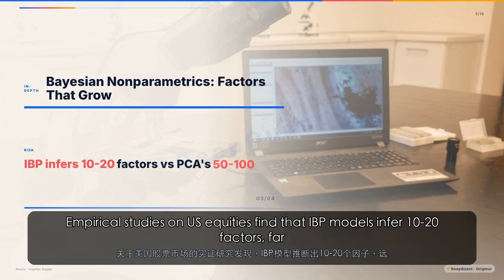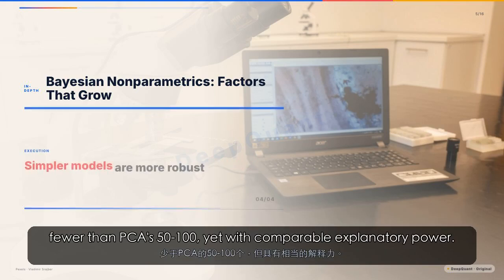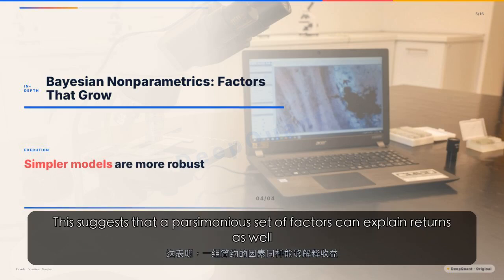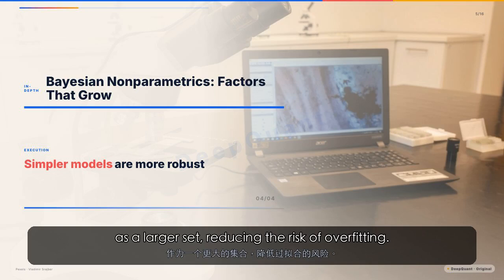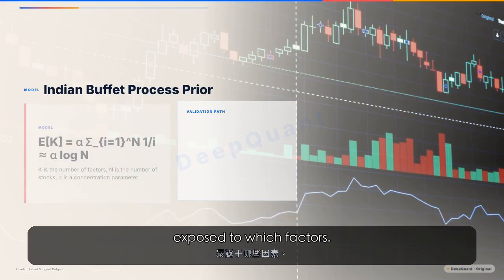Empirical studies on U.S. equities find that IBP models infer 10 to 20 factors, far fewer than PCA's 50 to 100, yet with comparable explanatory power. This suggests that a parsimonious set of factors can explain returns as well as a larger set, reducing the risk of overfitting. The Indian buffet process assigns a binary matrix indicating which stocks are exposed to which factors.